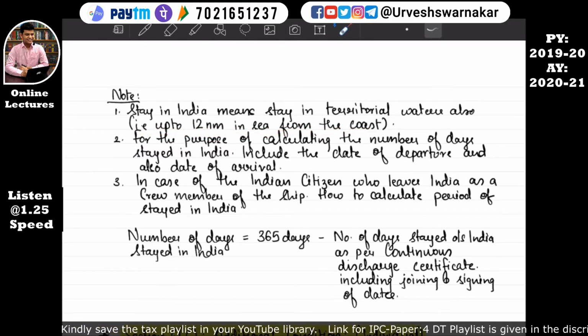Okay, there is Nariman Point, and from Nariman Point is the coast. From Nariman Point, if any person stays within the limit of 12 nautical miles in the sea, then it will be considered that he has stayed in India. I hope this is quite clear to you all. This is an important thing.